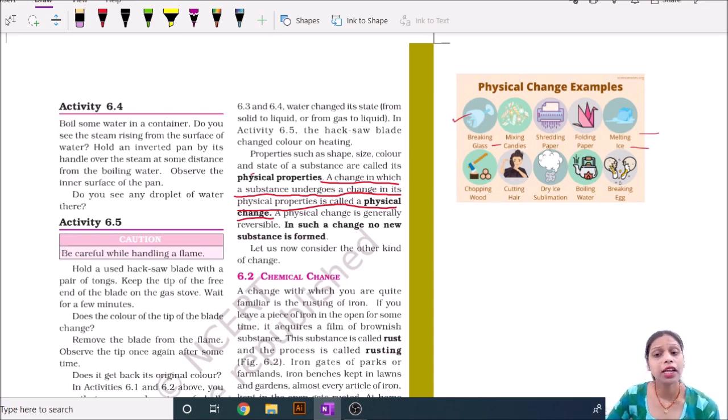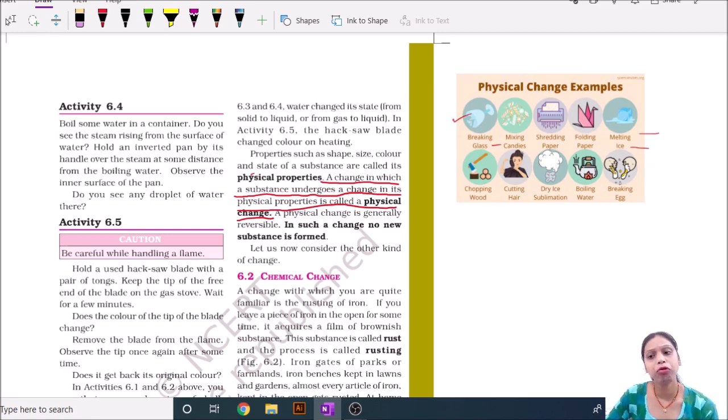Then it is an example of physical change, but no new substance is formed here. Melting candle wax, taking a candle and mixing the wax, is also a part of physical change.